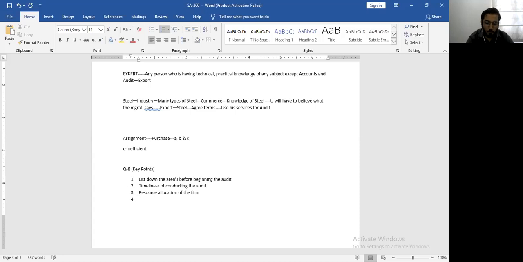So if you want to utilize your resources efficiently, you need a proper audit plan for each of your audits. Only then do you know from where to pick up a person and assign him another audit. In this way, you are doing optimum utilization of the manpower that you have in your organization.